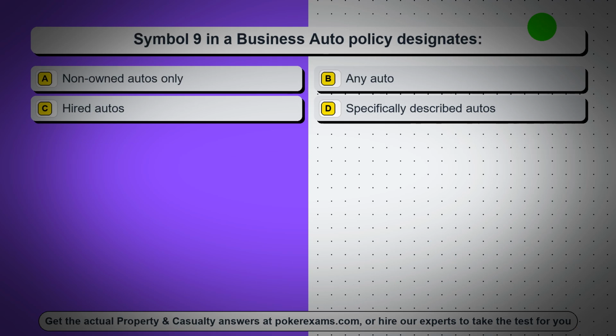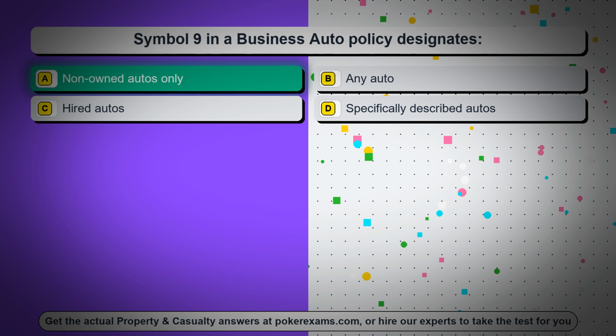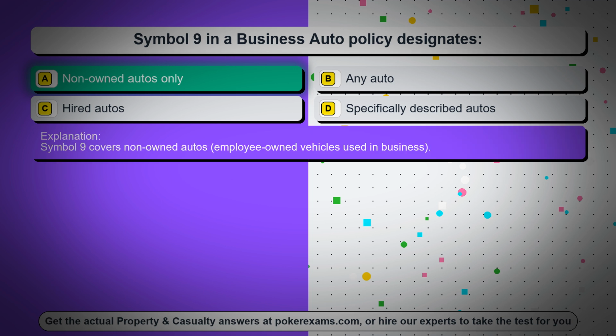Question 43. Symbol 9 in a business auto policy designates: Option A, non-owned autos only. Option B, any auto. Option C, hired autos. Option D, specifically described autos. The correct answer is option A, non-owned autos only. Symbol 9 covers non-owned autos, employee-owned vehicles used in business.